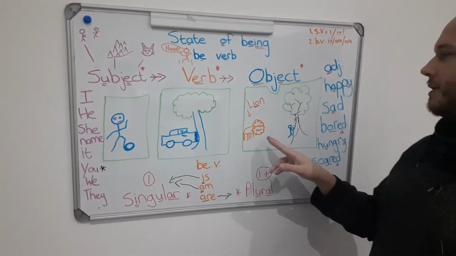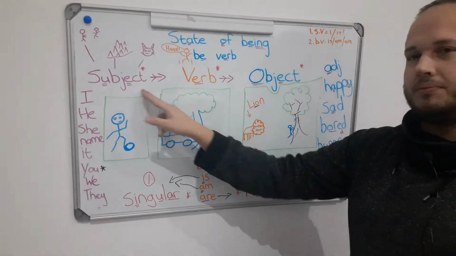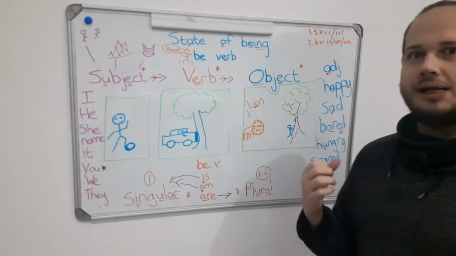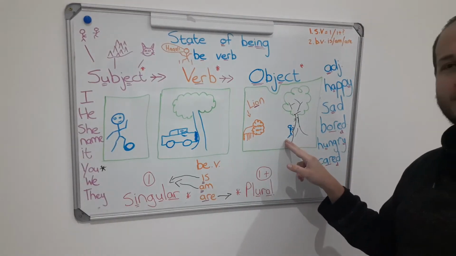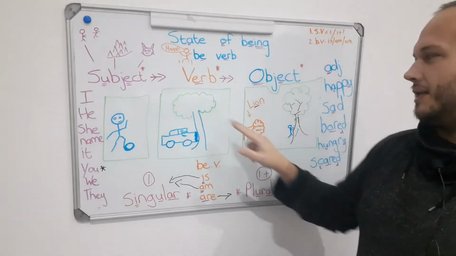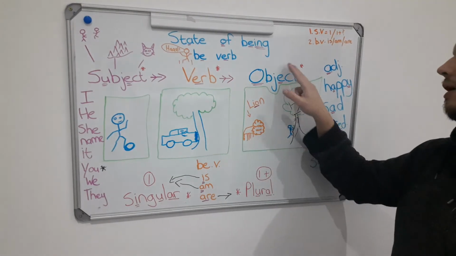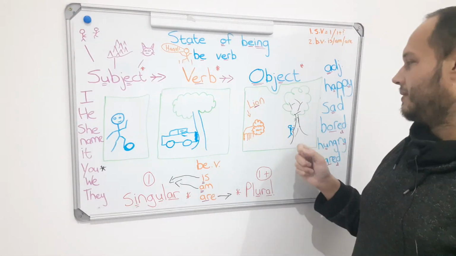Let's try another one. The lion. So subject, the lion. So it what? It chases the man. So subject, the lion, chases, verb, object, the man. So the man is the object here.